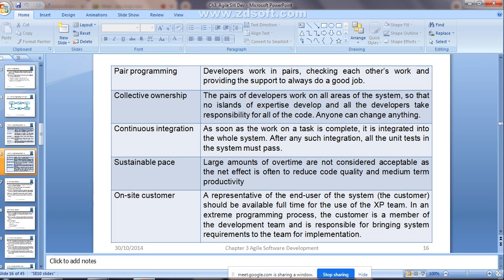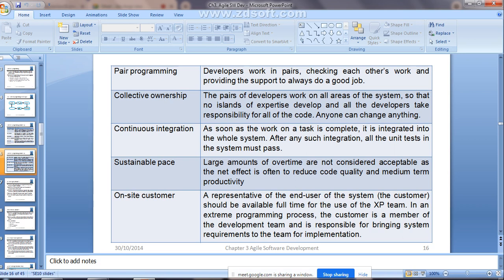Right? All the requirements and all the functionalities should be covered in the final version of the system. What you need to do before the final version is combine all the versions of the system. You need to integrate all those things, right? Once you have done the integration, all the unit tests in the system must pass, right?